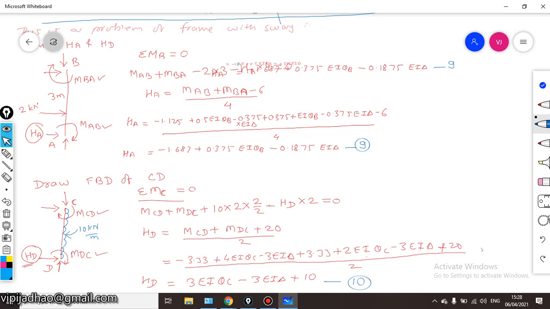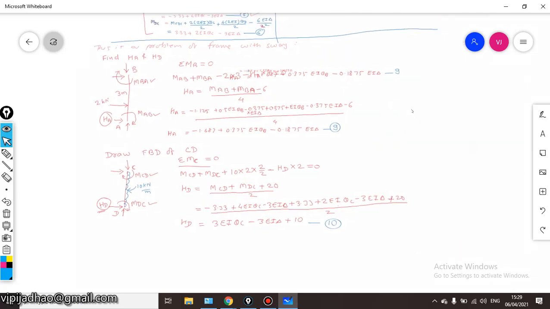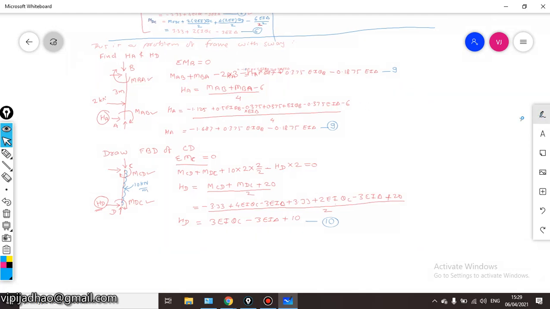And our additional equation of equilibrium is that the summation of horizontal forces acting on the frame is equal to 0. So we will write down all the horizontal forces. Which are the horizontal forces acting?